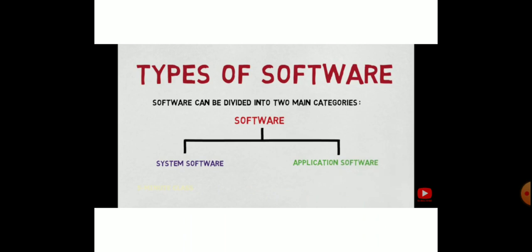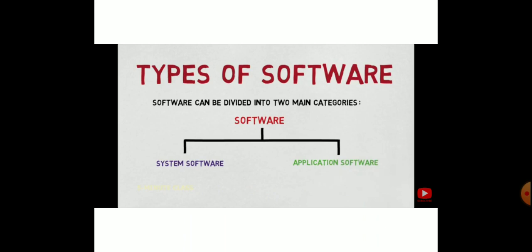So first we learn what is application software. See, a program or software which is designed only for a particular task, to perform a specific operation, is called application software.